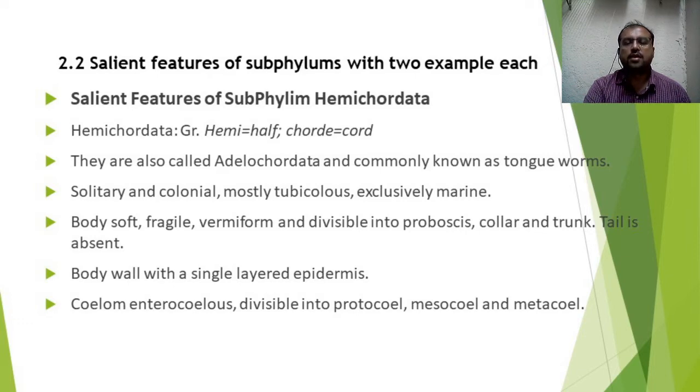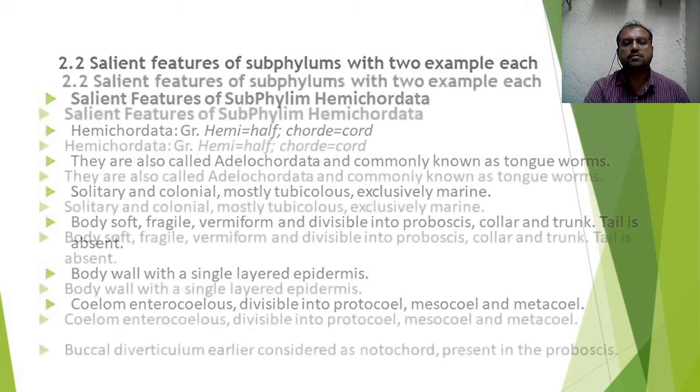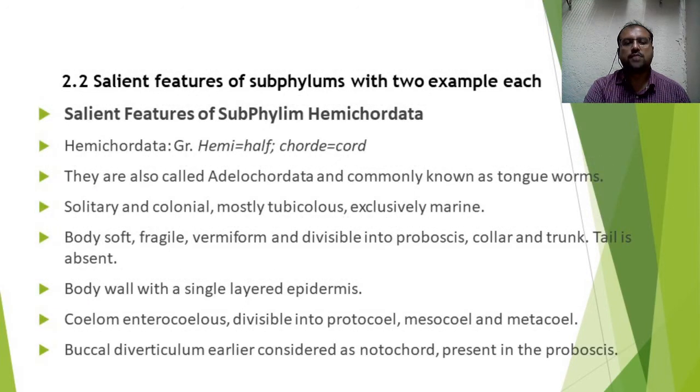About the body cavity, that is the coelom, which is enterocoelous, it is divisible again into three parts. The anterior is called the protocoel, the middle is called the mesocoel, and the posterior is called the metacoel. So this is about the body cavity. Then about the notochord, the buccal diverticulum, which was earlier considered a notochord, is present in the proboscis, that is the anterior part.